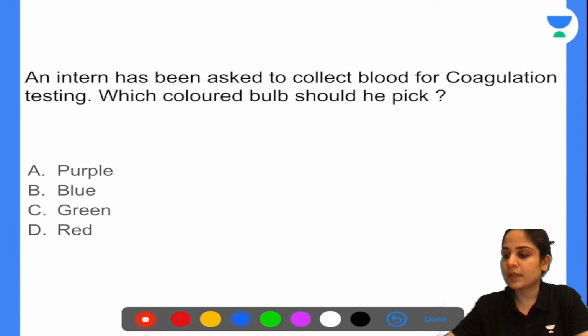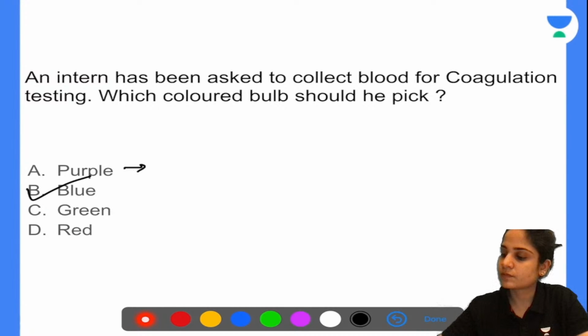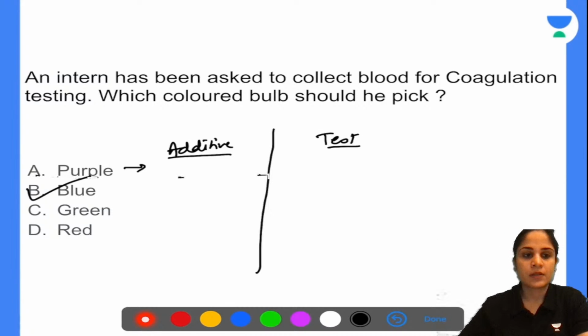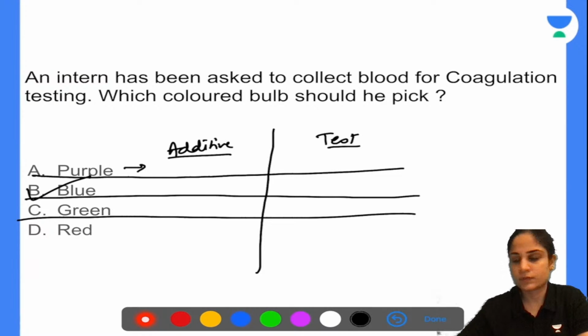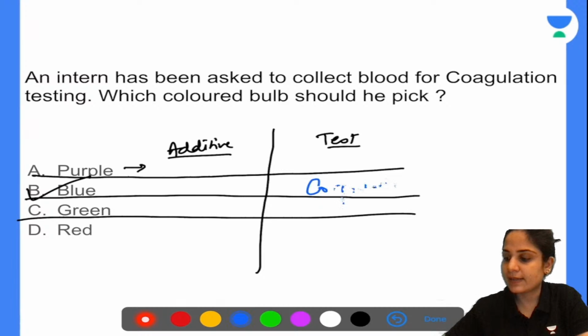In a purple bulb, can you tell me what the additive is and what you collect? What is the test done and what is the additive? Tell me for each and every bulb like that. The blue bulb we have already discussed. What will you do in a blue bulb? You will do coagulation testing, so basically you will check your PT-INR levels. And what is added in the blue bulb? In the blue bulb we add citrate. Yes, very good.